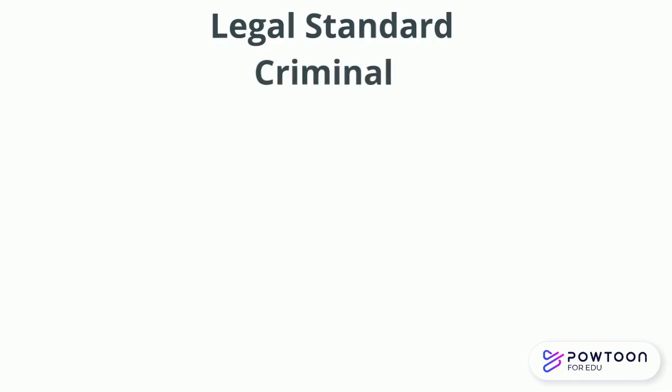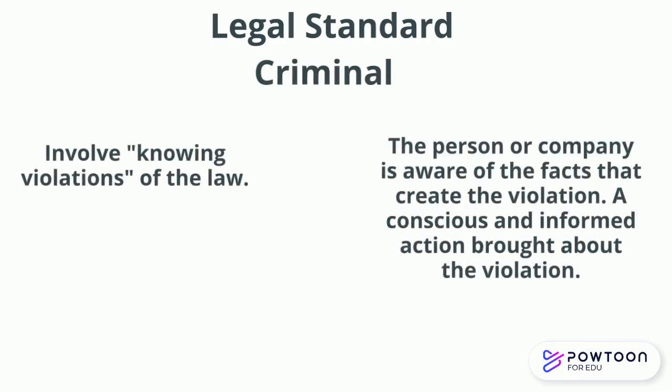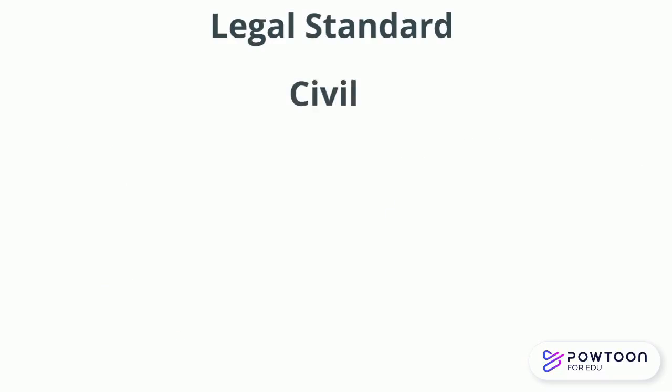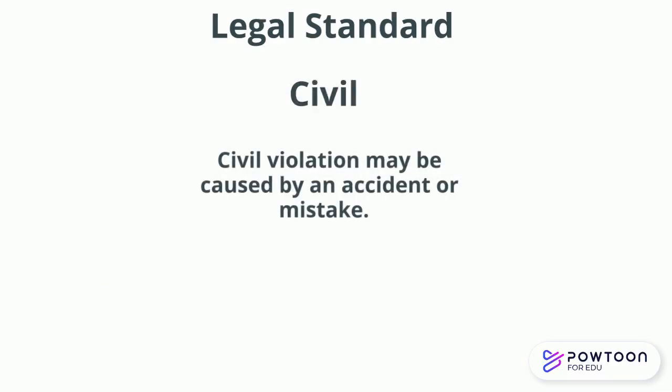In a knowing violation, the person or company is aware of the facts that create the violation. A conscious and informed action brought about the violation. Examples of knowing violations include an intentional decision to dispose or dump pollutants into a river without a permit, or to not install a required air pollution control device. In contrast, a civil violation may be caused by an accident or mistake. Remember, the liability is strict, meaning the person is automatically liable if they violated the terms of the law.